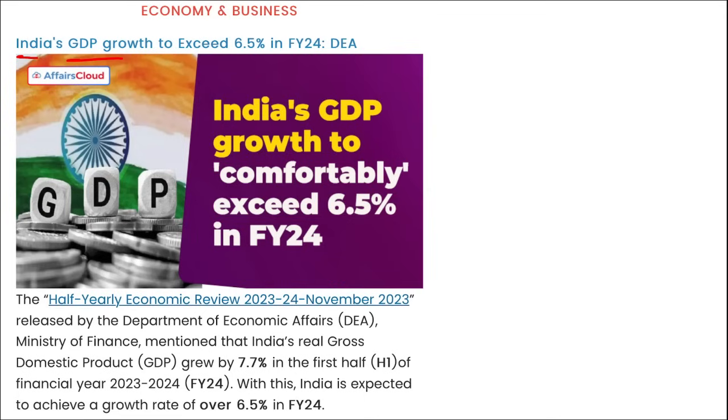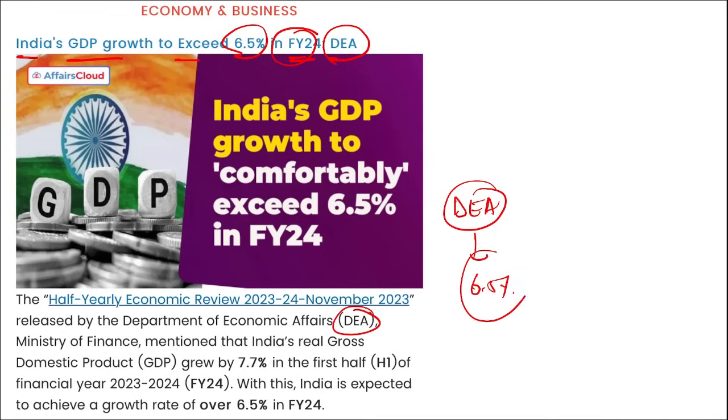Next is India's GDP growth rate to exceed 6.5% in fiscal year 24 as per the data released by the Department of Economic Affairs, DEA. What is the GDP expectation for fiscal year 24? It is 6.5%. According to DEA, India's real GDP grew by 7.7% in the first half of the financial year, that is fiscal year 24. With this, India is expected to achieve a growth rate of 6.5% in fiscal year 24.